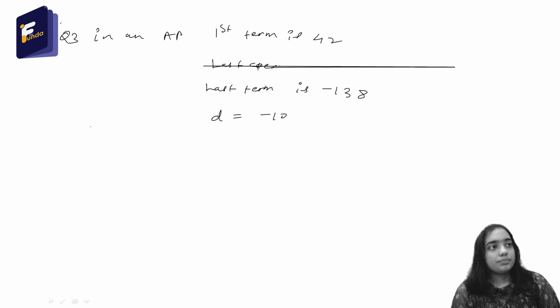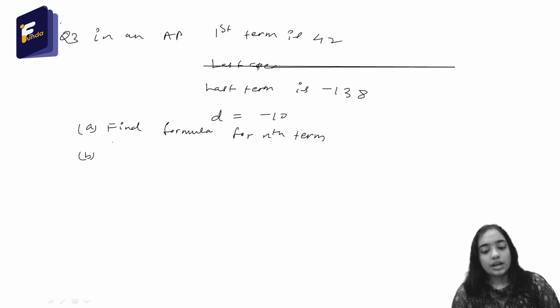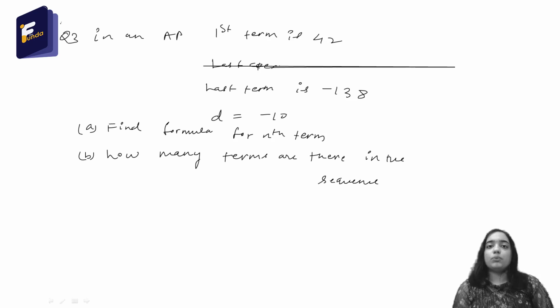The first part is to find the formula for the nth term, and next we have to find how many terms are there in the sequence. You may pause the video and think about the solution to this question.